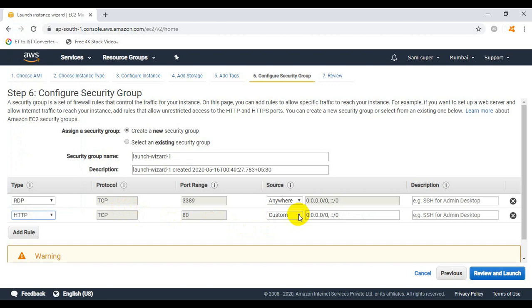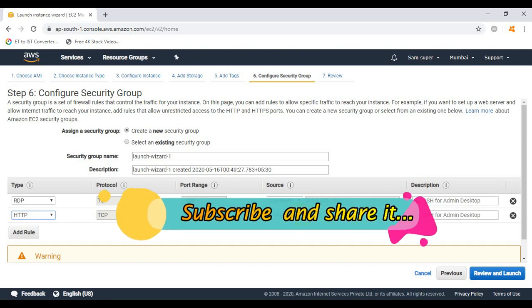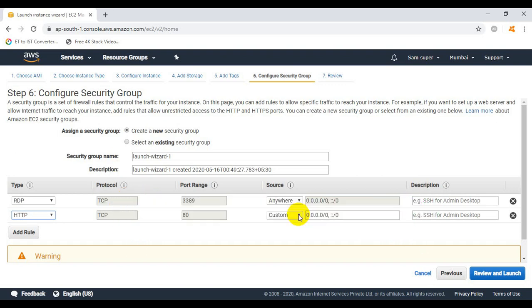Because we are going to configure this EC2 instance as a web server. Web server means we have to publish a website inside it, and we can access the website only with the help of protocols like HTTP and HTTPS. That's why we are adding the HTTP protocol here.